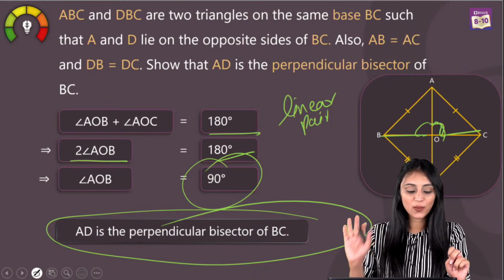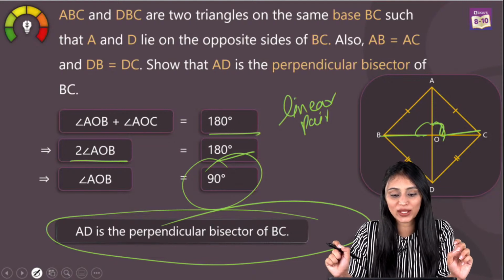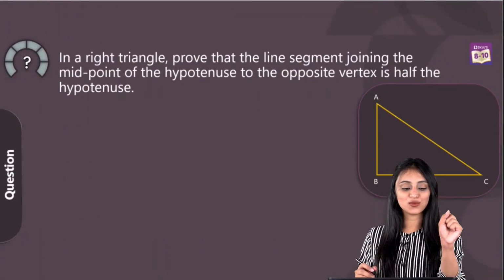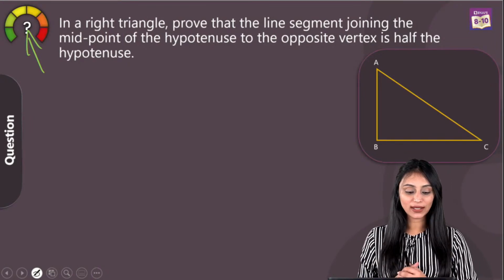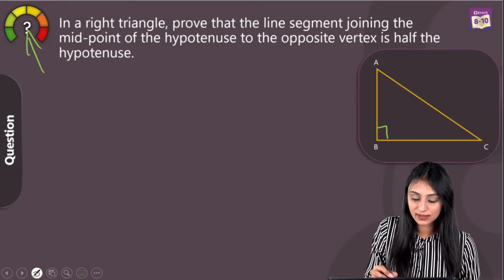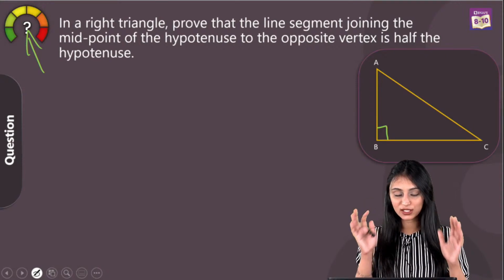Alright, so that's how we can prove this. So I hope that it is crystal clear to all of you. Yes, Palak, crystal clear. Okay, great. So let's move ahead. So this question that you can see here is a difficult one. In a right triangle, this is the right triangle we have. Prove that, now this is a very nice question, just listen to me carefully.